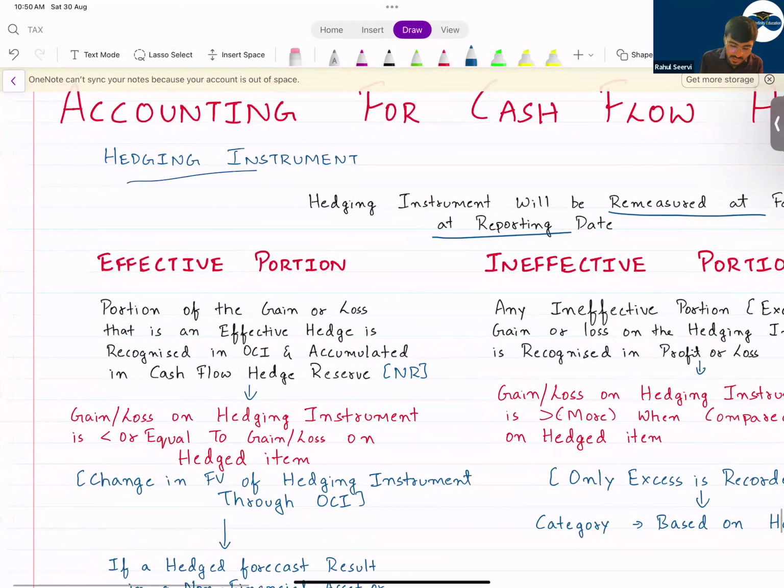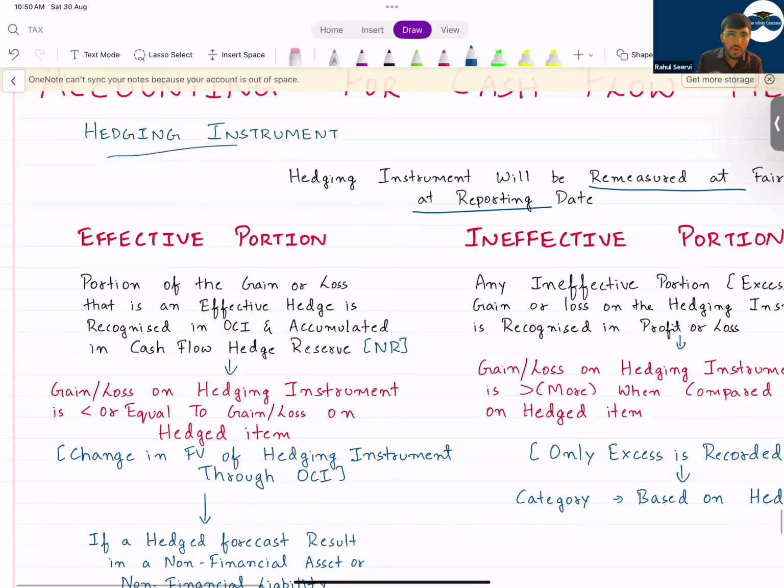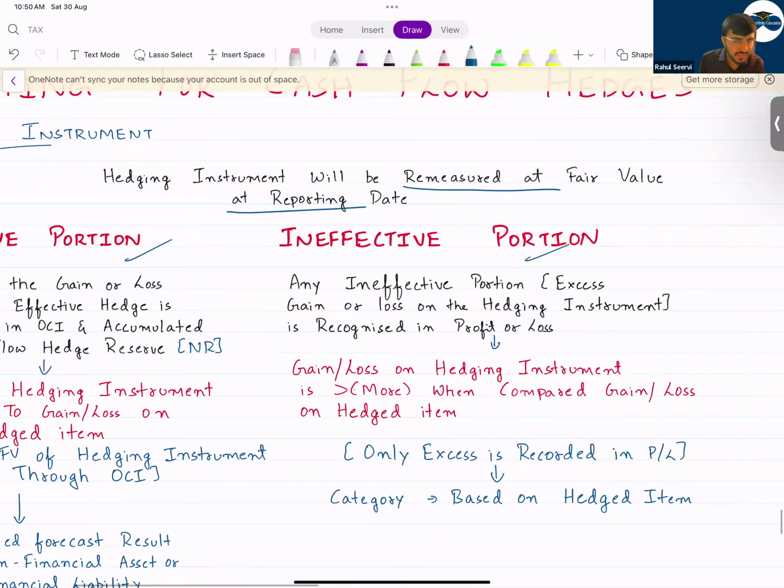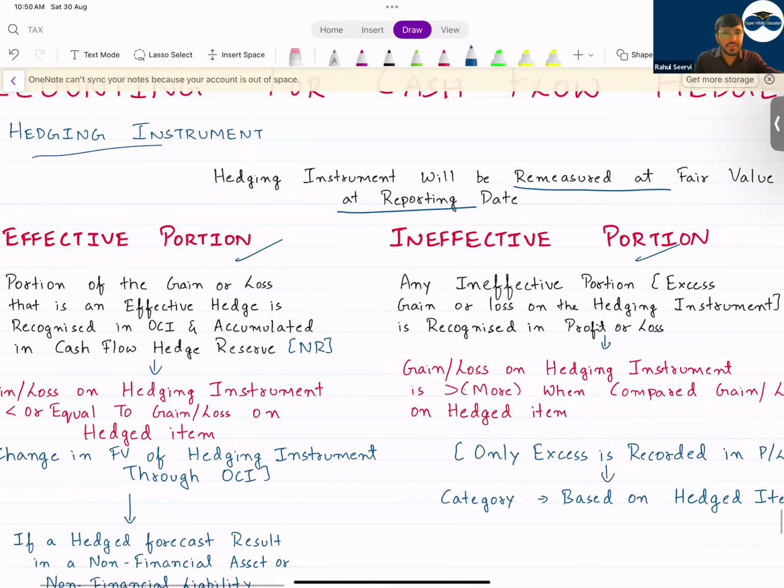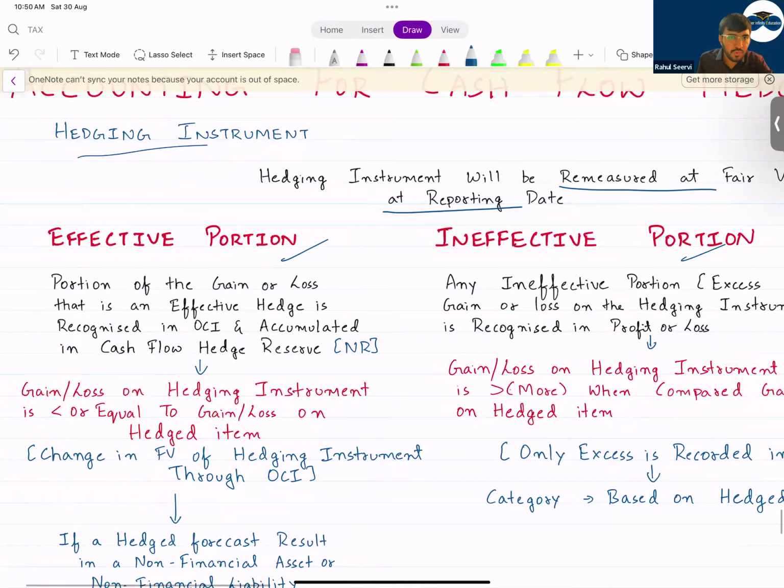Now here, in case of hedge accounting, normally you take this to OCI. But now you have to decide here. There are two things we have to decide. The first thing is, see, effective portion and ineffective portion. So now what does effective portion mean? Understand.